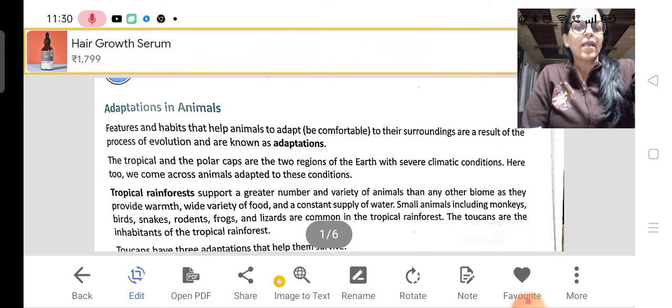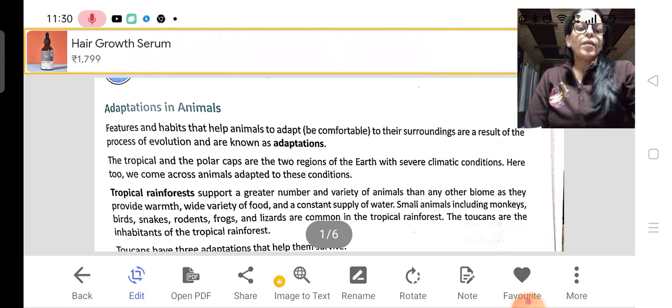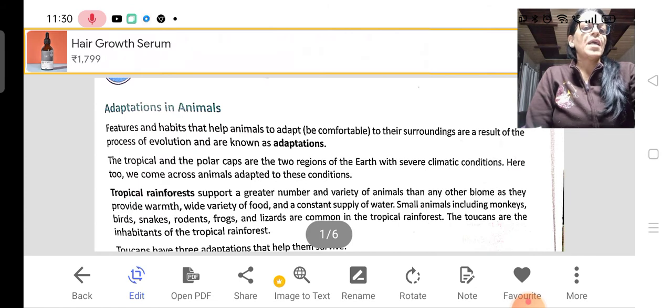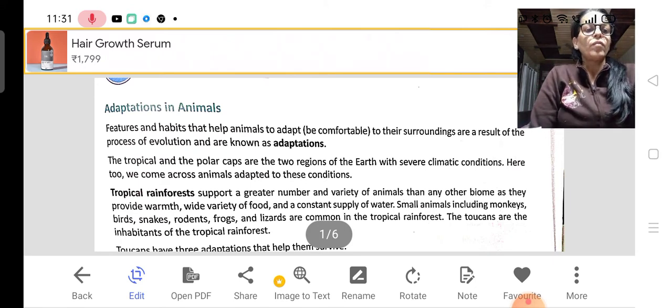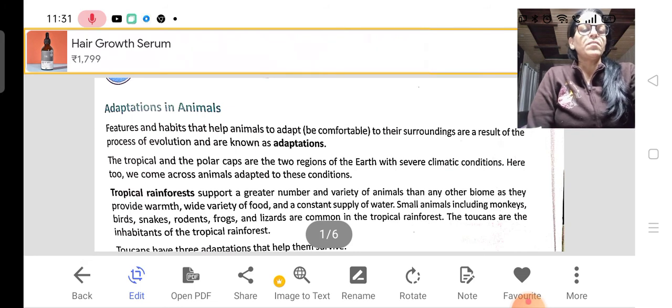Here it is written that you can read it also. Tropical rainforests support a greater number and variety of animals than any other biome. Why is the number high, or why is their biodiversity, meaning living organisms, high? We can classify living organisms into two classes: plants and animals. Why is there the most biodiversity there? Because of the supportive survival conditions.